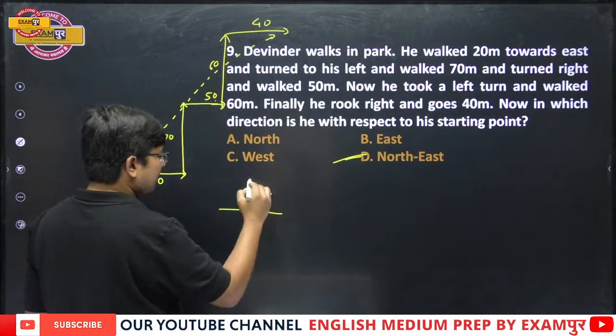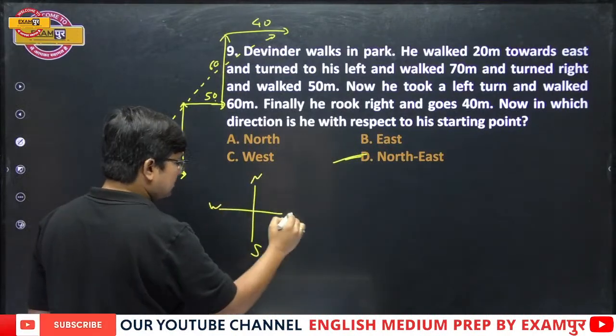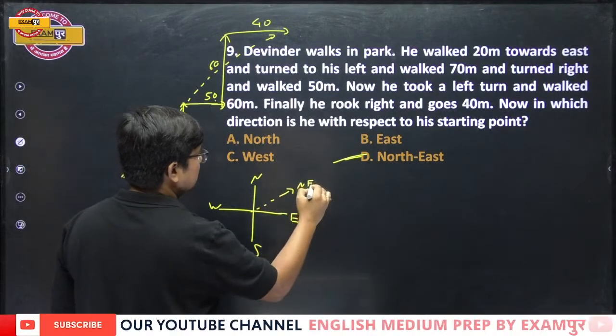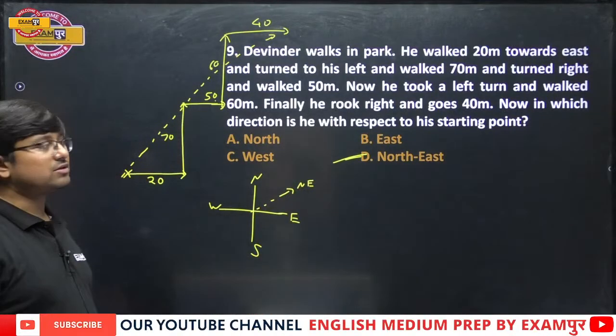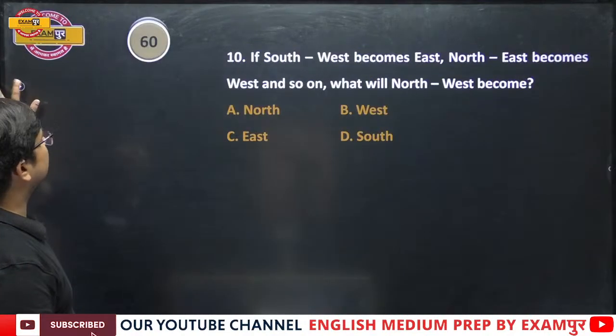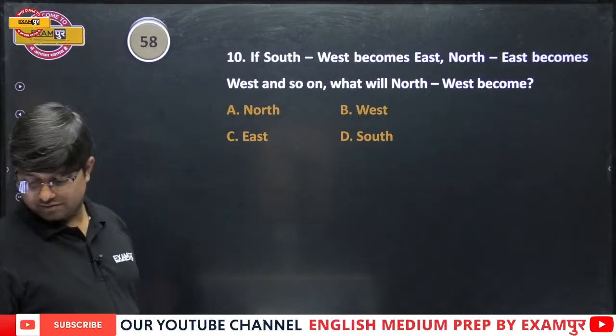You all are well aware. This is north, this is south, this is west, this is east. And then this is northeast or east north. Okay, everyone. Next one. Quickly.